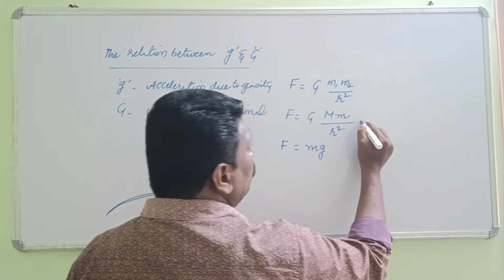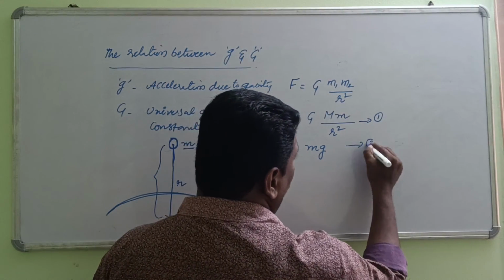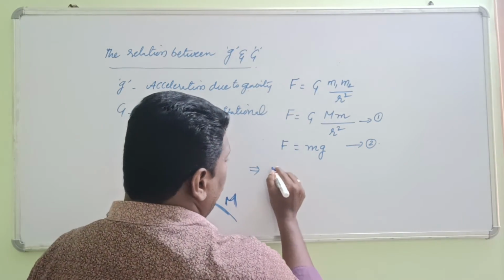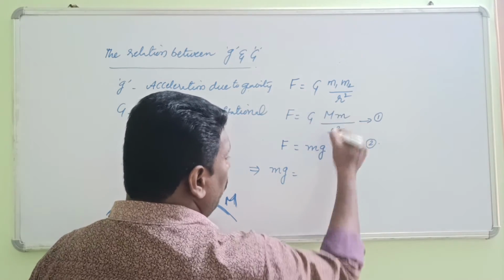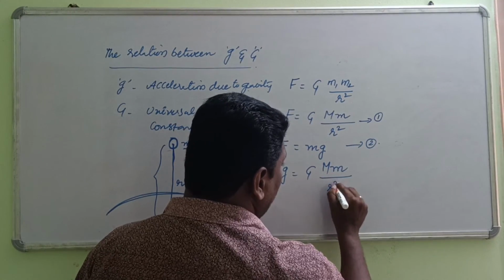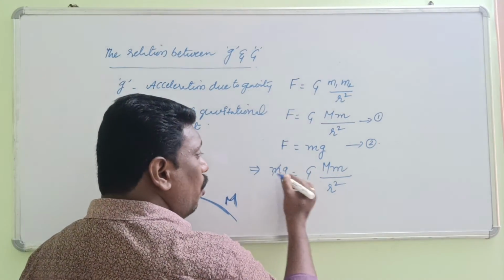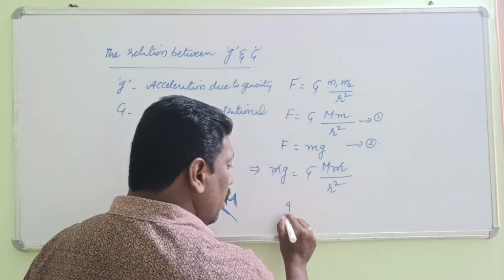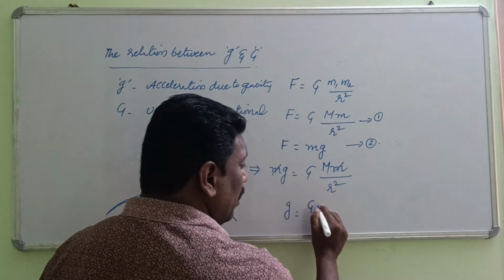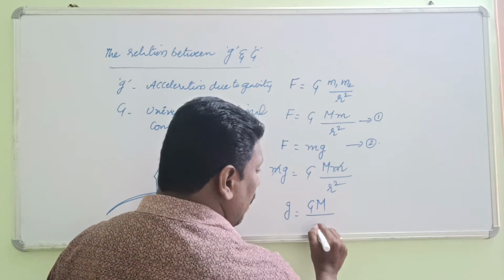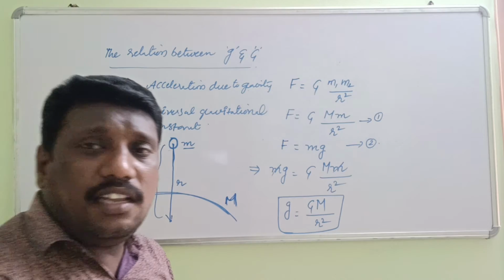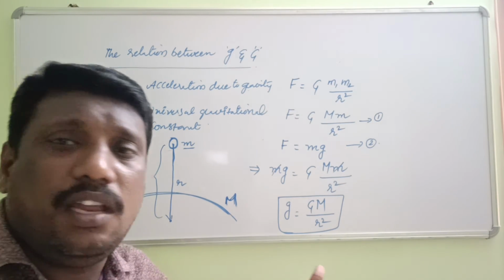Let us take these two as equation number 1 and equation number 2. From these two we can get a relation. Let us observe. That is m into g is equal to capital G, capital M, small m by r square. If you observe, small m and small m on both sides will cancel out. So the relation becomes small g is equal to capital G M by r square. Finding the relation between these two in this way is very easy.